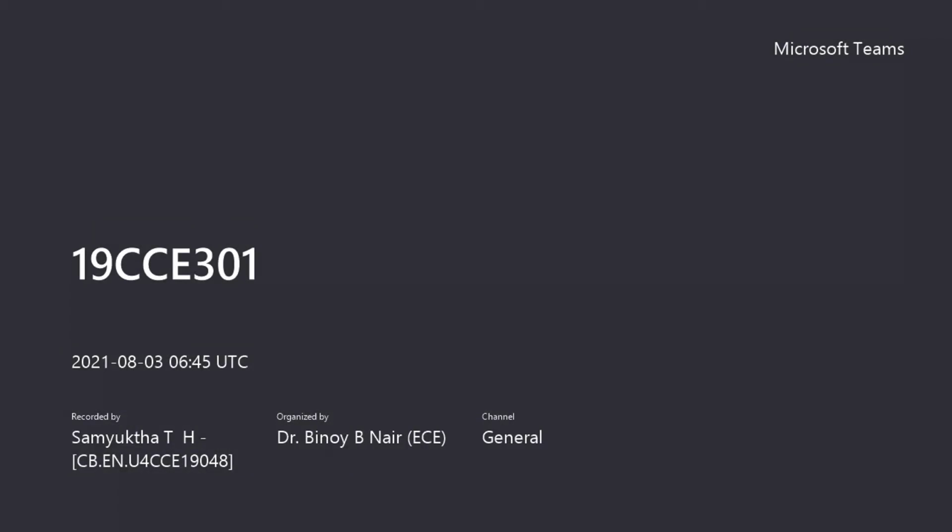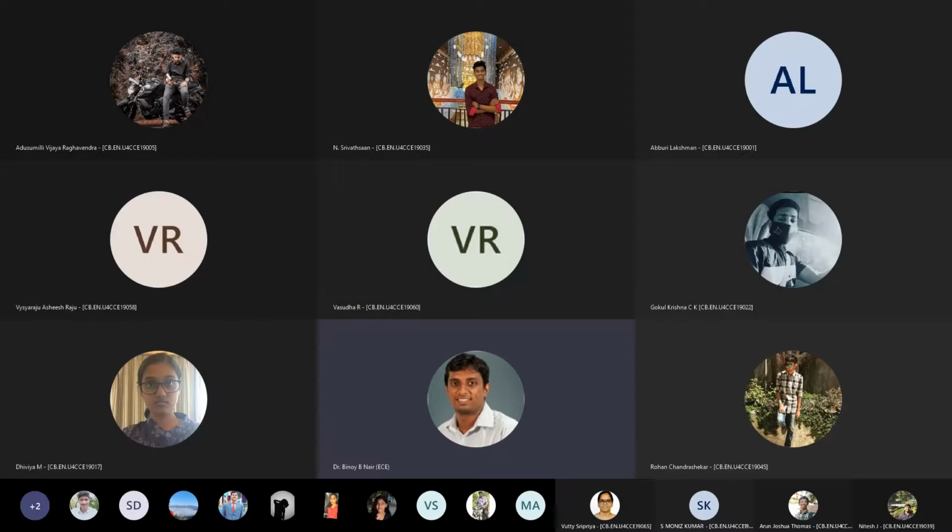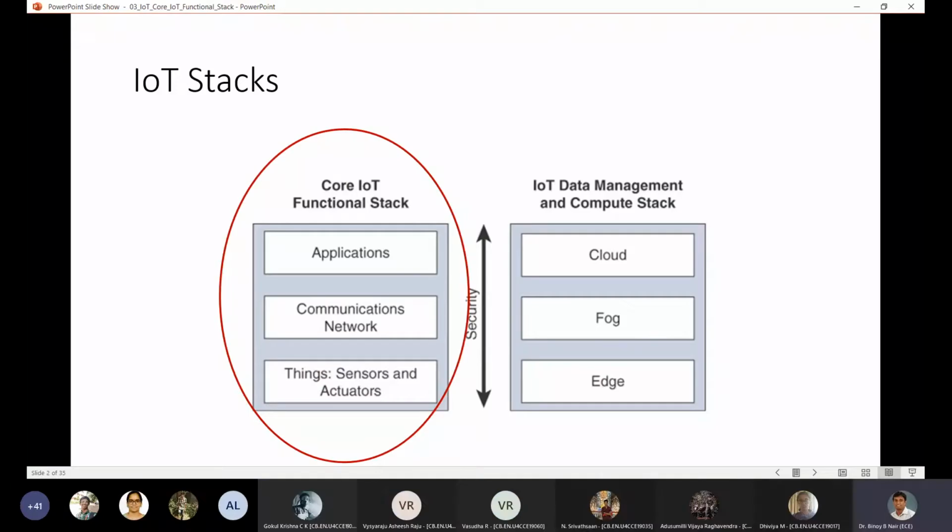Two ways in which the IoT stacks are defined. First one is according to the functional stack, and another one is how data management and computation is happening in an IoT system. So this is called the functional stack, and another is called the compute stack. So there are two ways in which you can look at the IoT system,